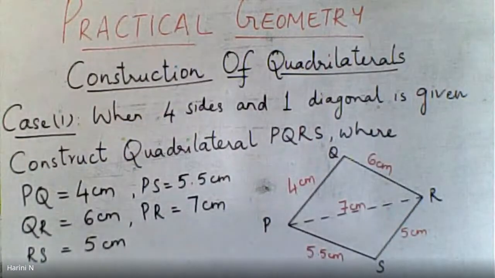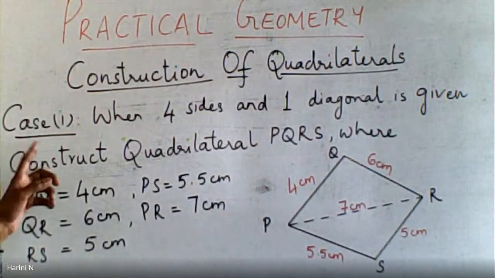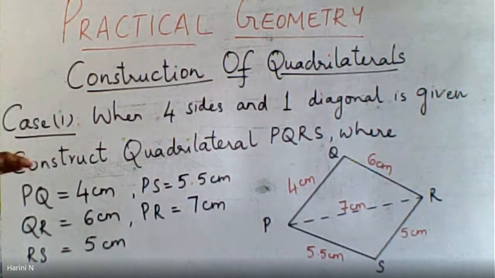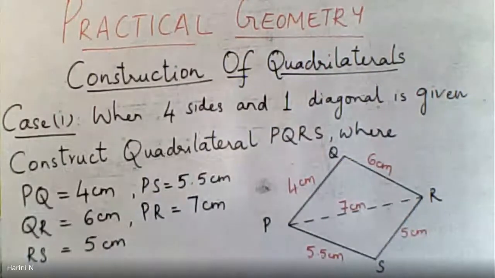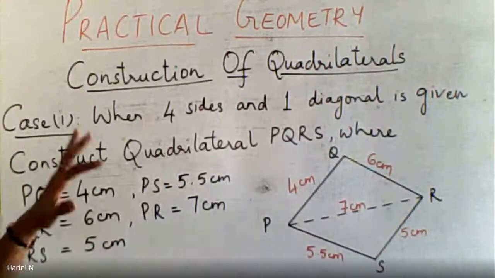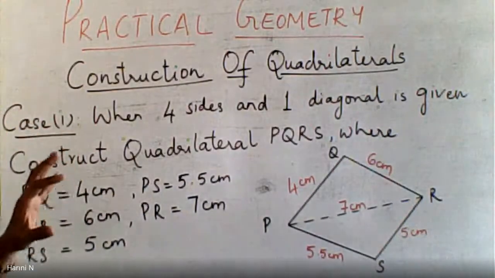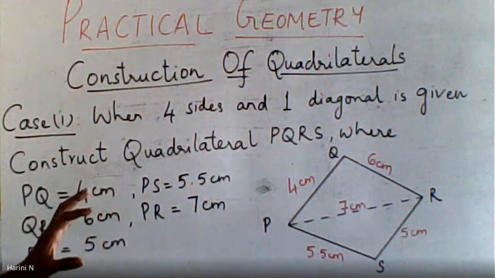So this you can quickly write down as case 1. I told you it should be on the left hand side. When 4 sides and 1 diagonal is given. Don't worry about the ruled side. We can write it later on. Now you are in activity 5, I know. We have completed 4 activities, is it not?